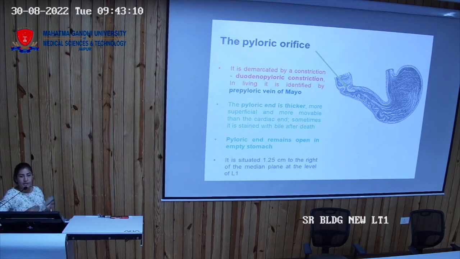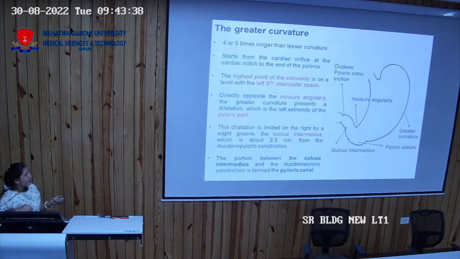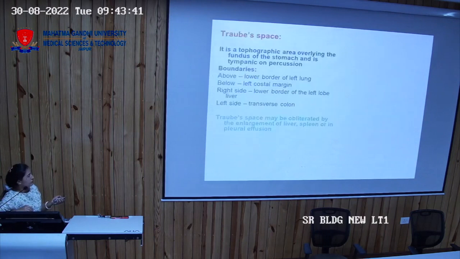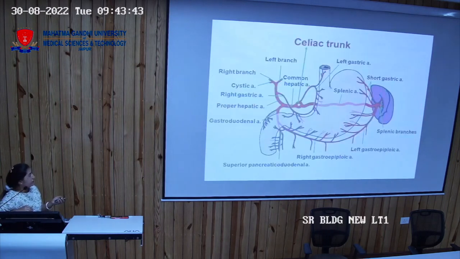So this area is very prone to peptic ulcers. The patients who come to you with peptic ulcers, you advise them not to take any hot drinks, or any irritating drinks like alcohol. If the patient avoids these, then the peptic ulcer can heal, but it takes a lot of time because it is in continuous touch with the meals that you are taking. So this was about the internal structure of the stomach.